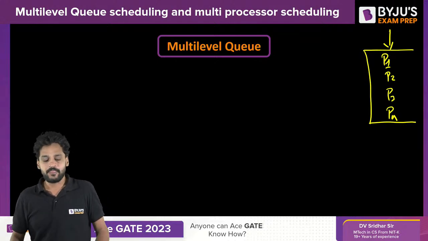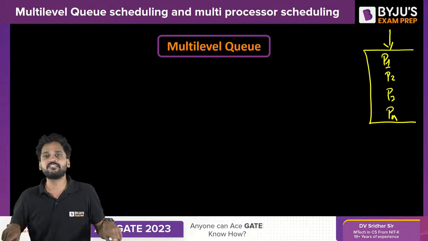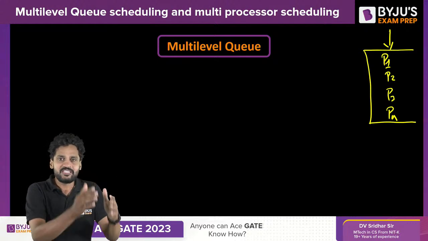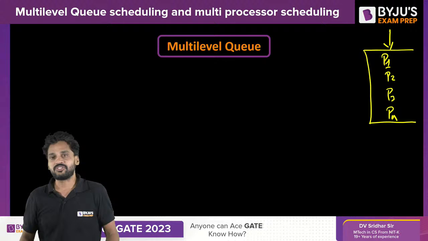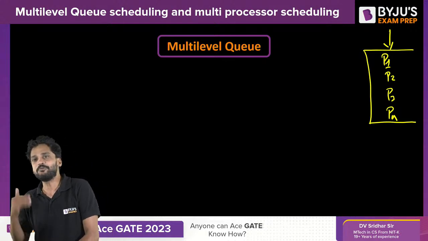Yeah, I'll give you one example. Let us say, either in your system or in my system, we do have two different kinds of processes. What are those? One set of processes can be called the foreground processes. Another kind of process will be categorized as background processes.